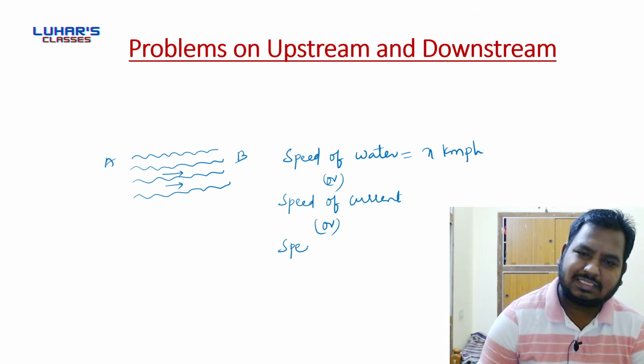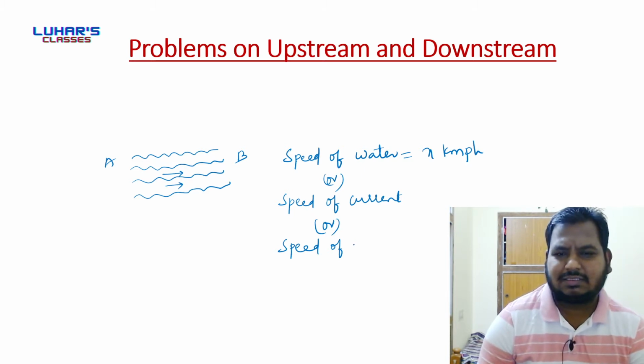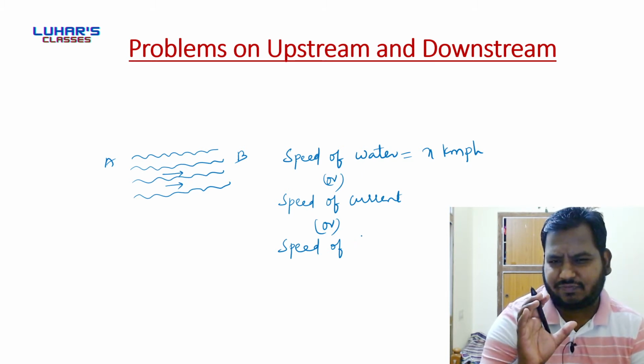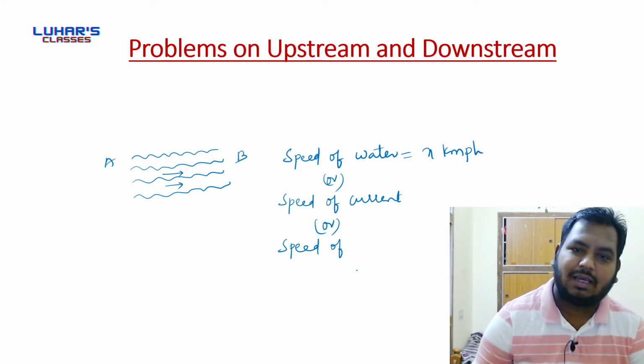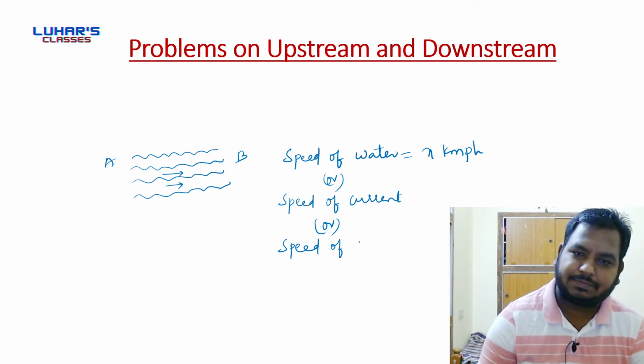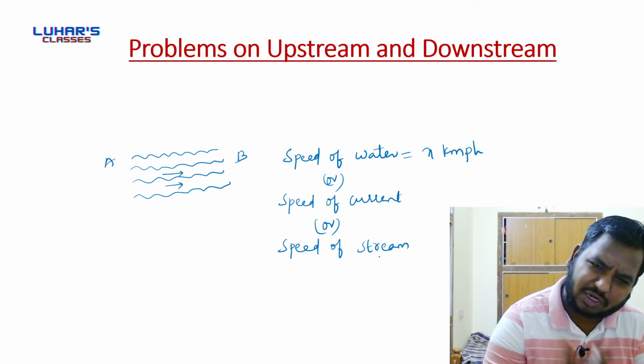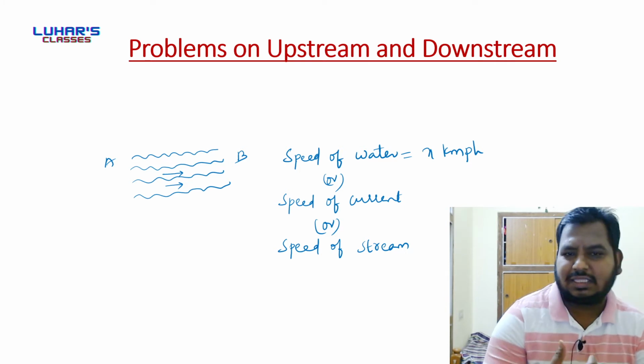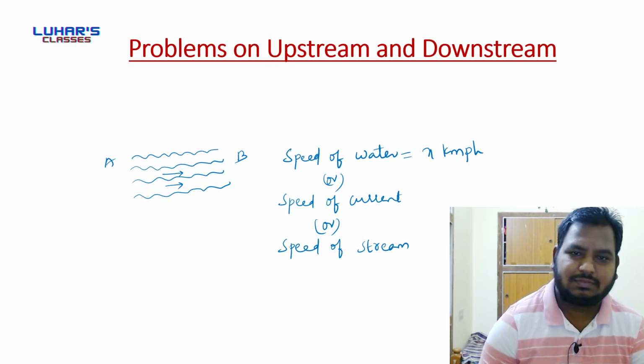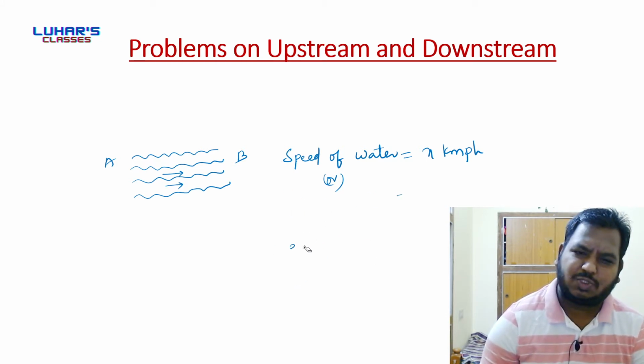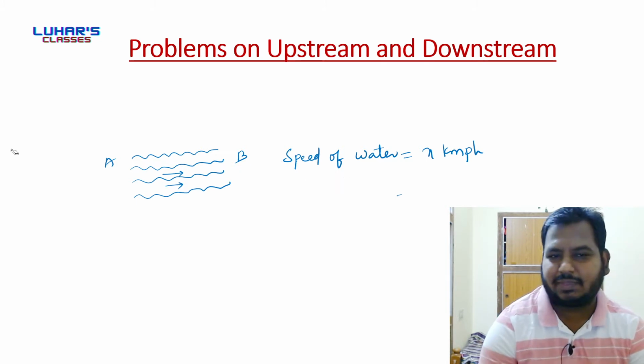So these three phrases have the same meaning: speed of water, speed of current, and speed of stream. So we have assumed the speed of stream, or speed of current, or speed of water, as x kmph.